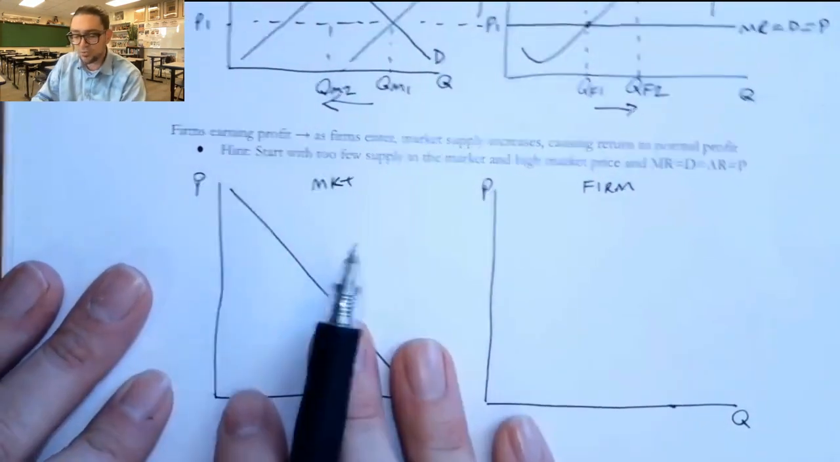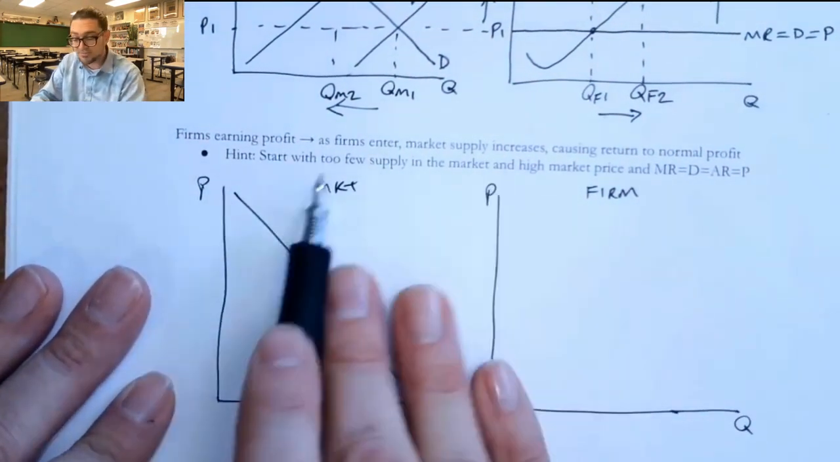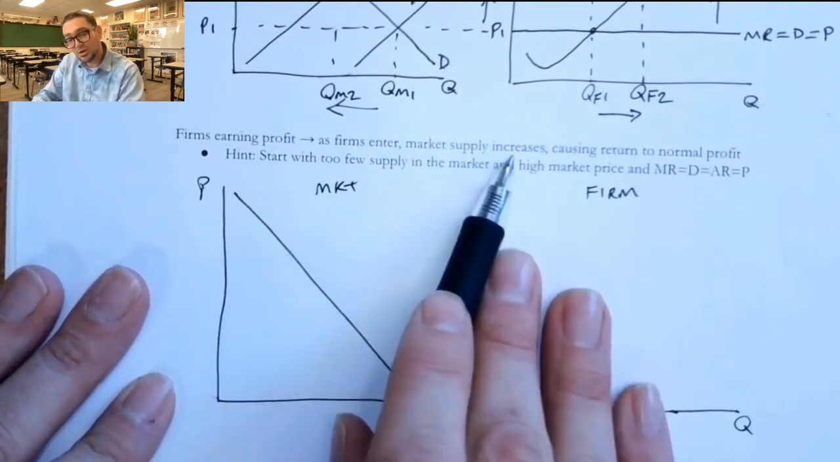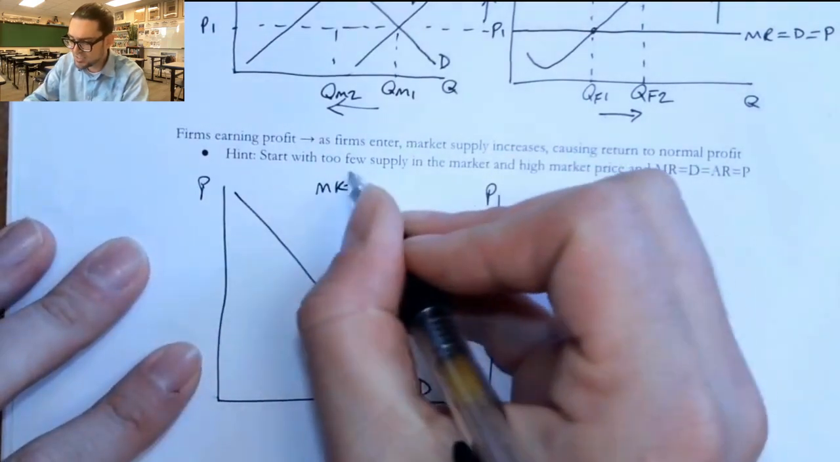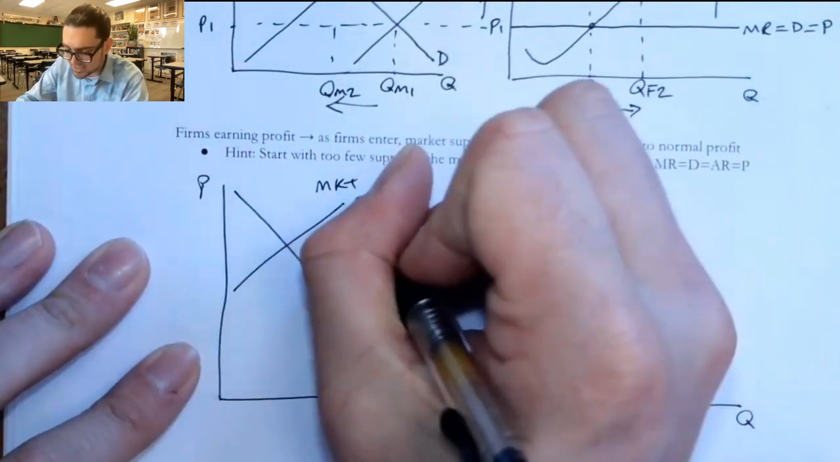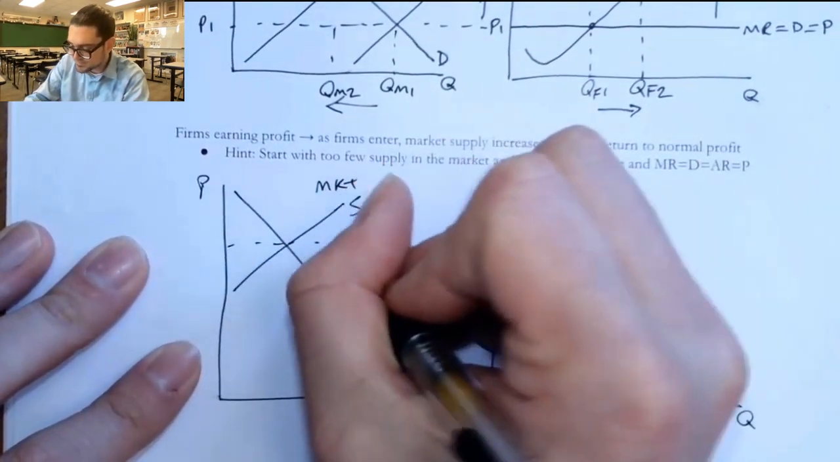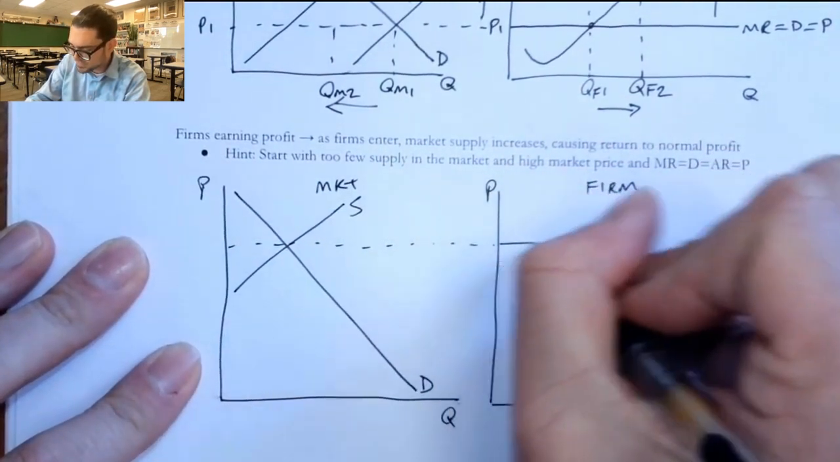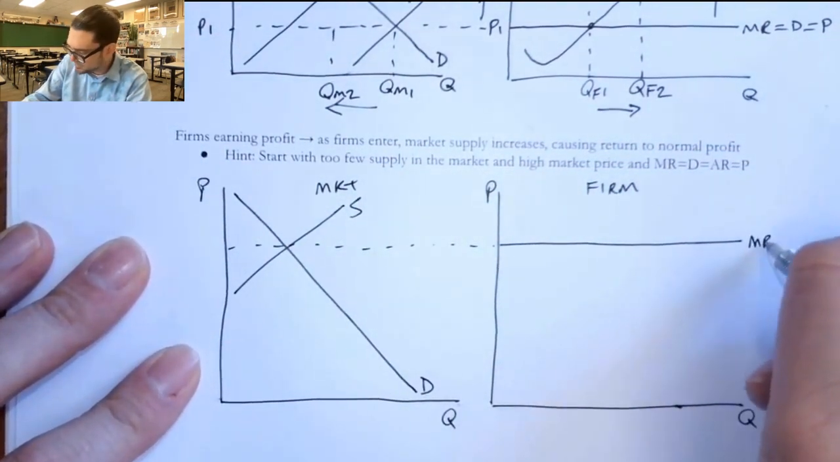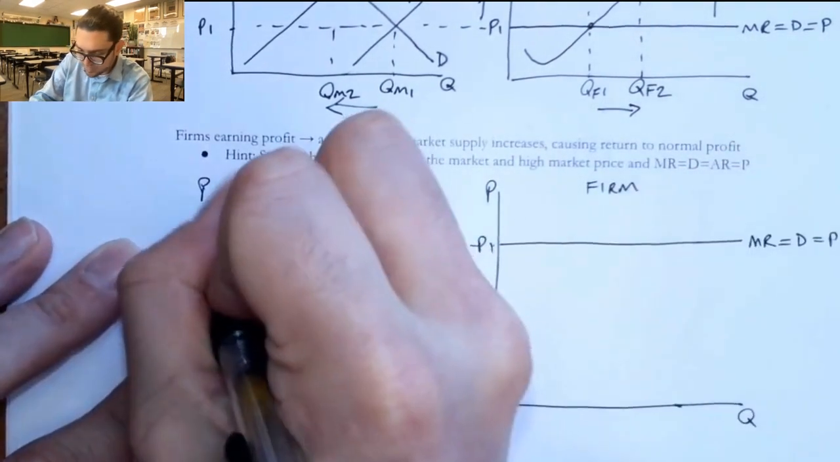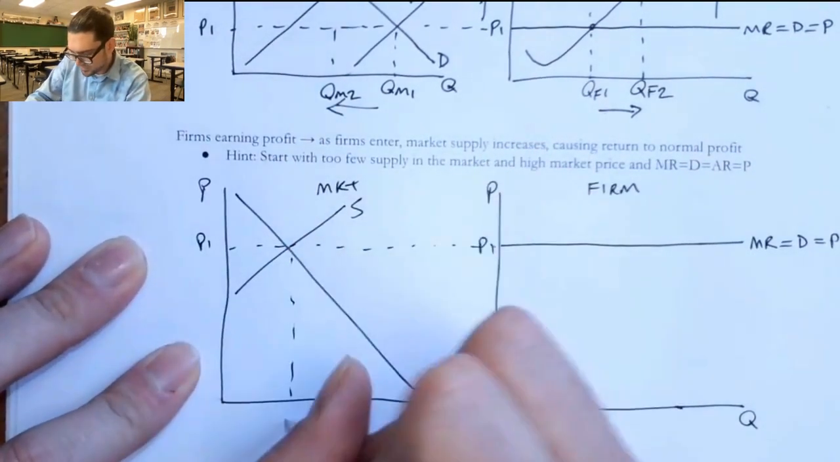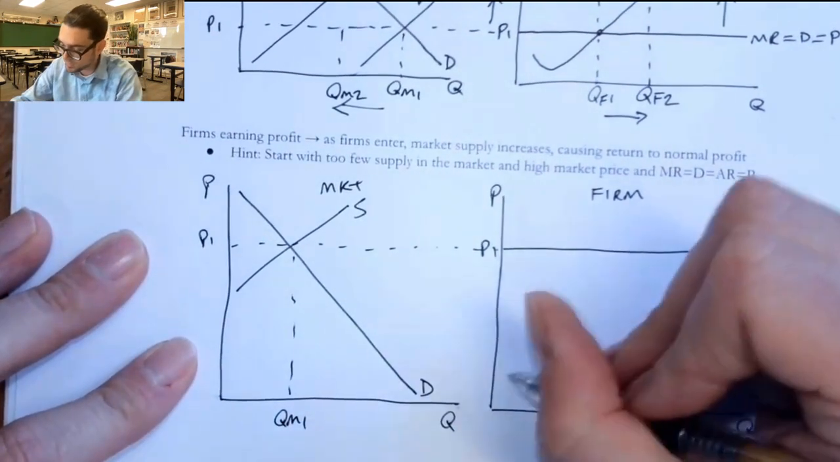Now, if we're told in our problem that firms are earning a profit and firms are going to enter, we know that market supply is going to rise and then move us back to normal profit. We actually kind of want to start with too little supply. It's a little easier to just draw it that way. And so we have this really high MR equals D equals AR way up here, and that's the price. We're going to say P sub 1, P sub 1. We'll throw a quantity marker here, QM sub 1.